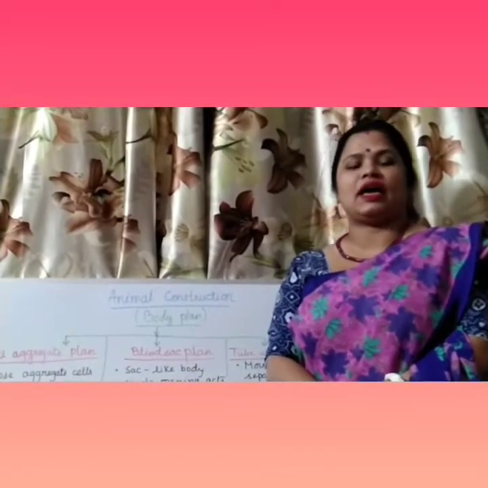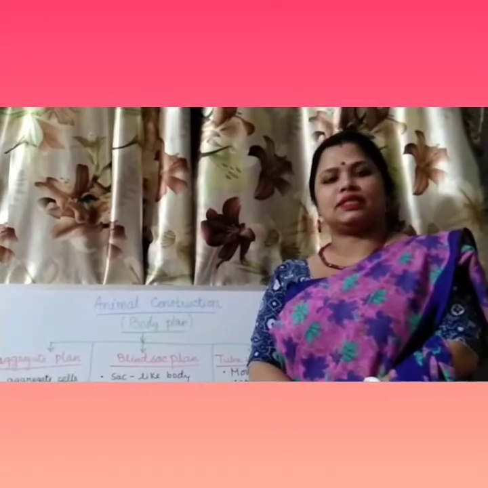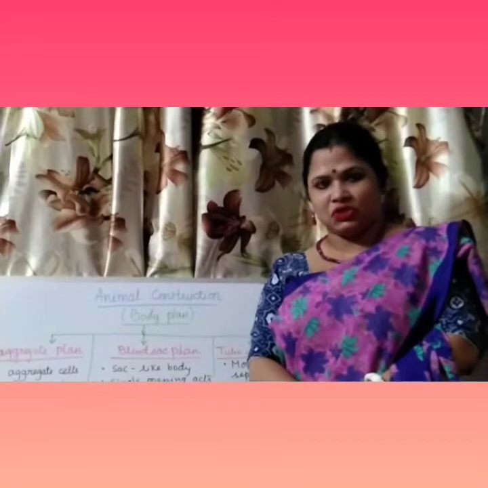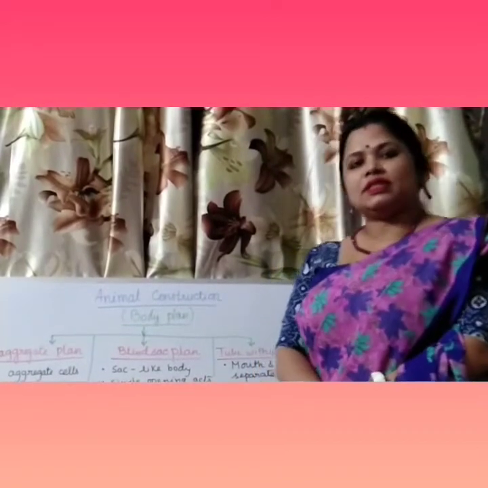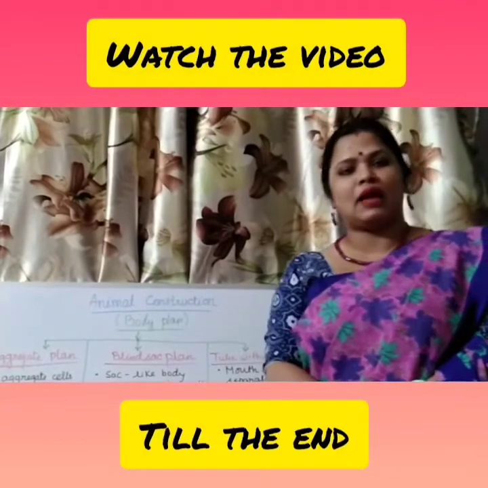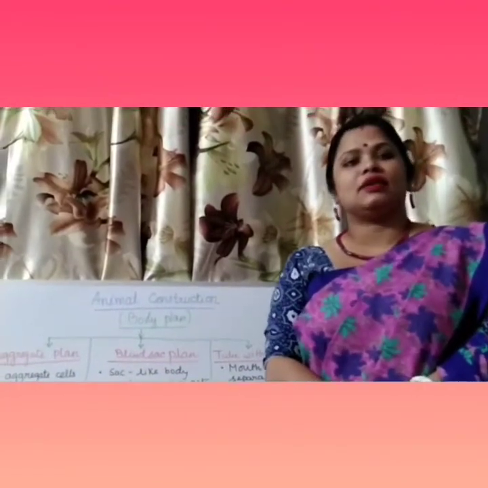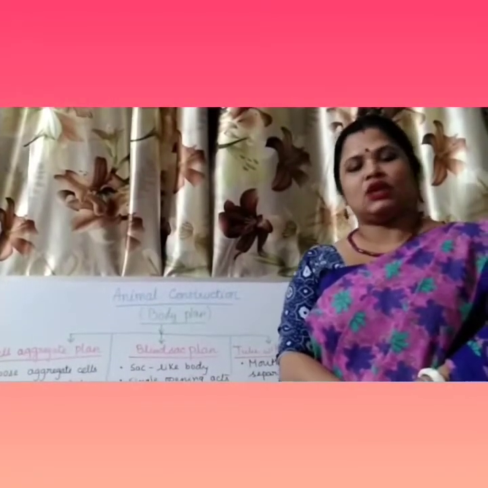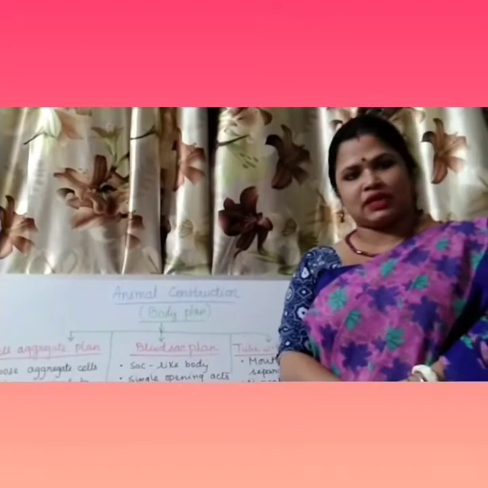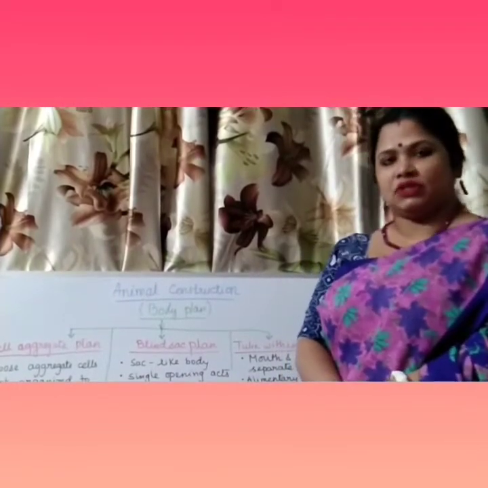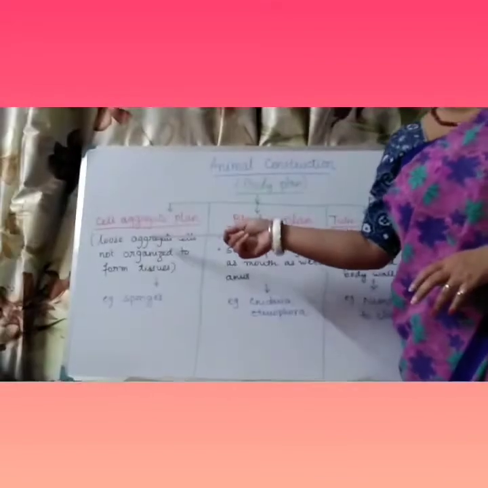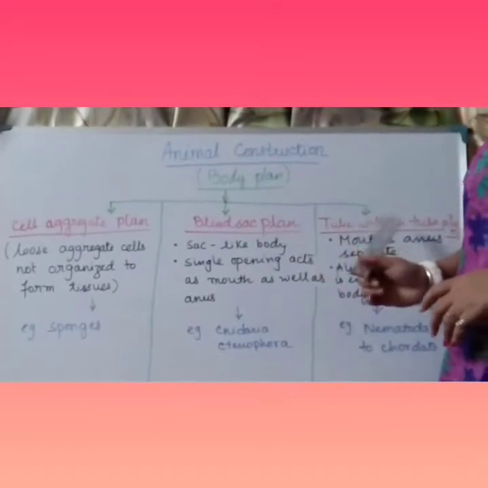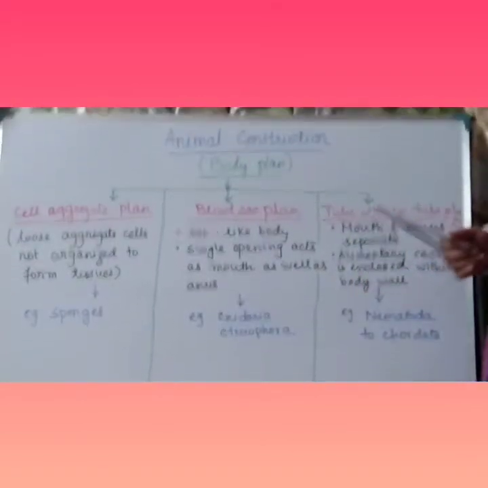In my last video, I explained the general basic characteristics by which we have divided the animal kingdom into some divisions. Today, I will go by another basis, that is body plan and construction, which plays an important role in the classification of the animal kingdom. On that basis, we have divided the animal kingdom into three main divisions. One is cell aggregate plan. Second is blind sac plan. Third is tube within tube plan.